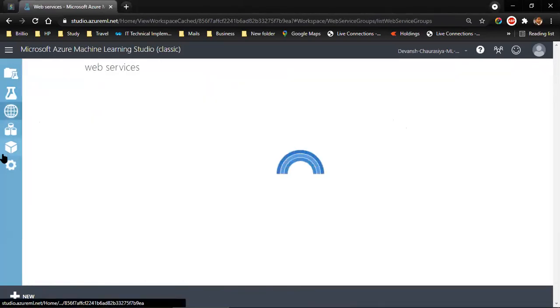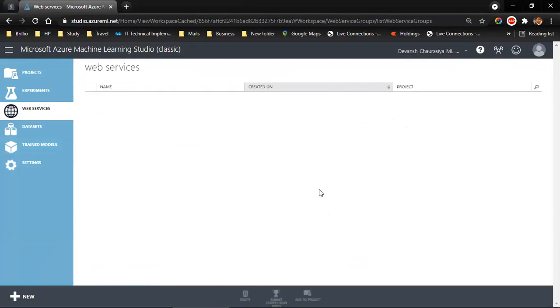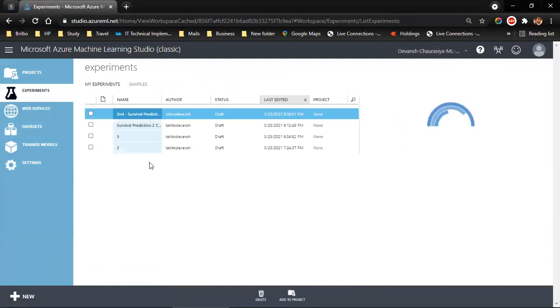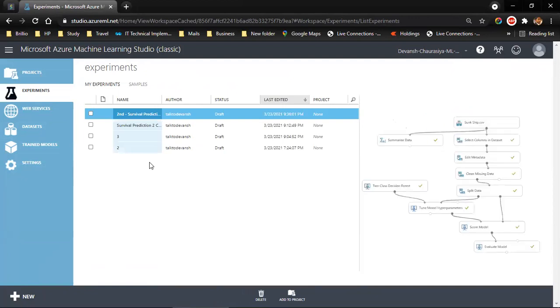Coming to web services, we can actually deploy this model. All right, guys, we will be covering a few more machine learning models, and at the last we will check how to deploy a model live.